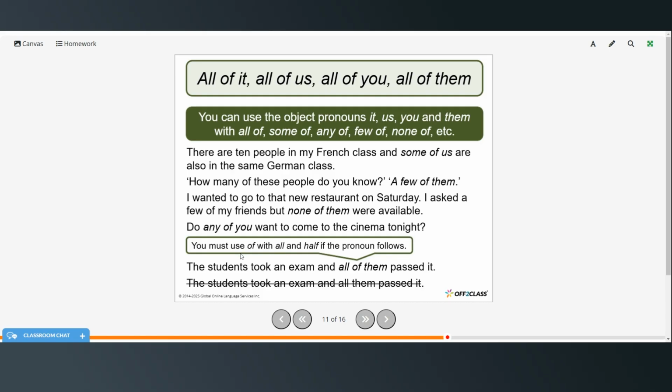So you must use of with all and half if the pronoun follows. So the students took an exam and all of them passed it. Okay, so because we have the pronoun after all, you must use the of. So you cannot say the students took an exam and all them passed it, because before them, you must have the of.